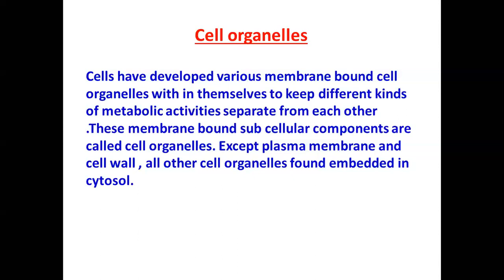These include plasma membrane, cell wall, nucleus, endoplasmic reticulum, ribosomes, Golgi apparatus, lysosomes, mitochondria, plastids, centrioles, cilia and flagella, vacuoles, peroxisomes, etc. Presence of cell organelles is one of the features of the eukaryotic cells, which distinguishes them from the prokaryotic cells. We have already discussed plasma membrane, cell wall, and nucleus earlier in this chapter. Now we will discuss a few other cell organelles. So let's start.